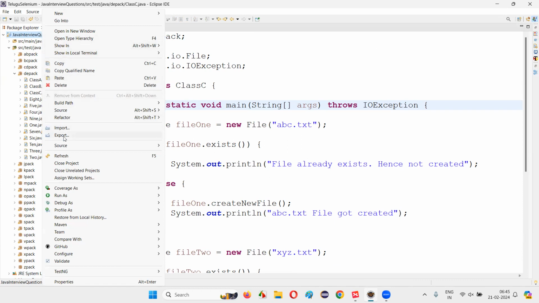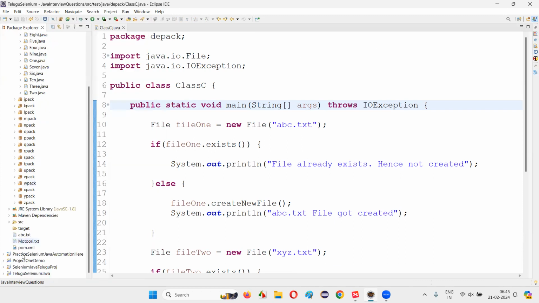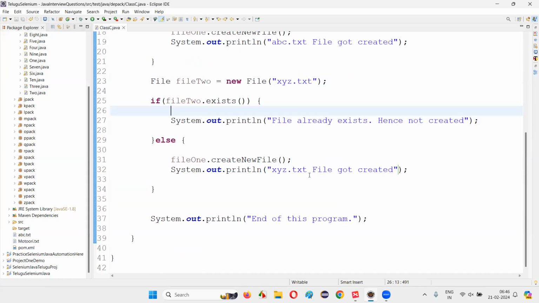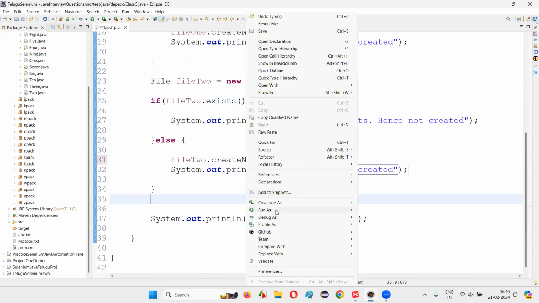Right click, refresh. I don't see that file. The xyz.txt file needs to be created, but it's not getting created. Sorry guys, what I did is I just forgot to update this. It's still file one. That's why it's not getting created. Let's update this one and run this code.